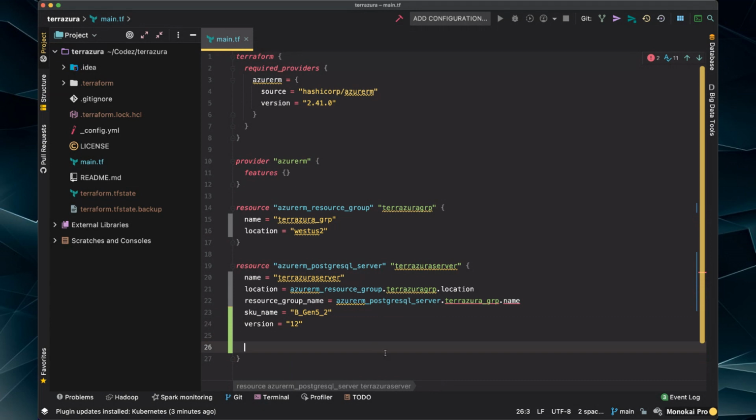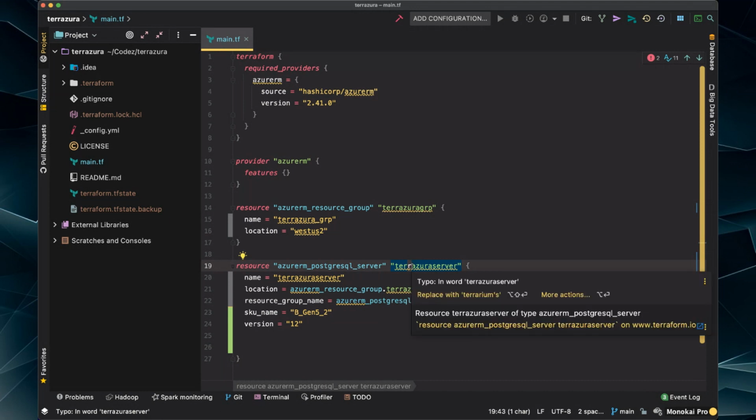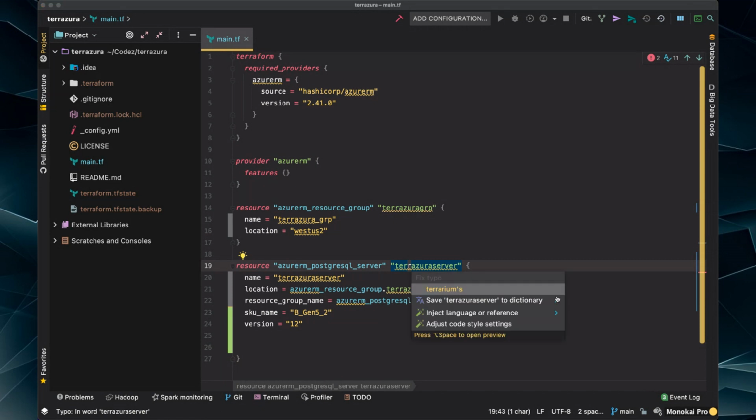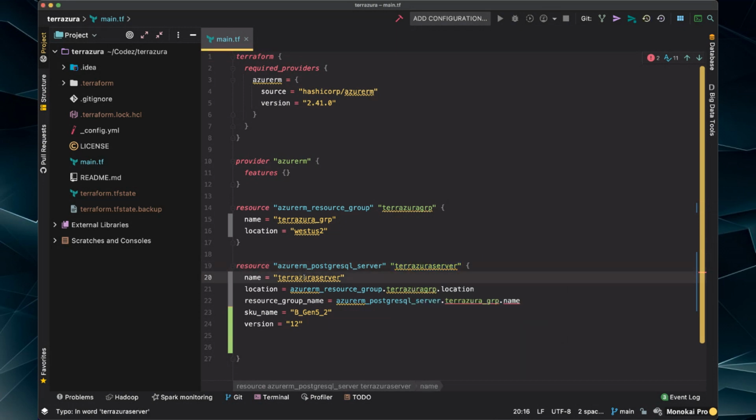I actually want more. But before we go any further, let's hover over this and see what some of these things are fussing about. So typo in Word. It doesn't like my word. So let's do this. And then we're going to add Terrazura server. Maybe add that. No, we're not going to add it because that is a weird word. But what's this say?